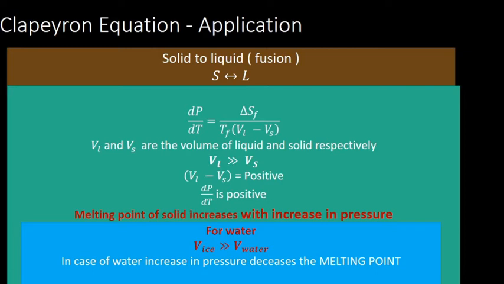So in the case of water, an increase in pressure decreases the melting point. That you have to keep in mind. For most solids it is the reverse: an increase in pressure increases the melting point, but in the case of water it is the opposite. The reason is that the volume of ice is much greater than the volume of water.